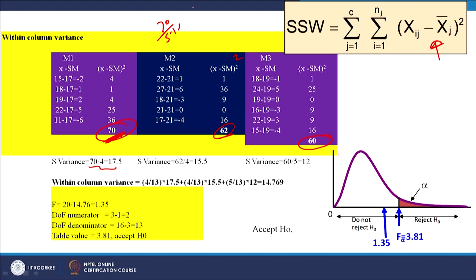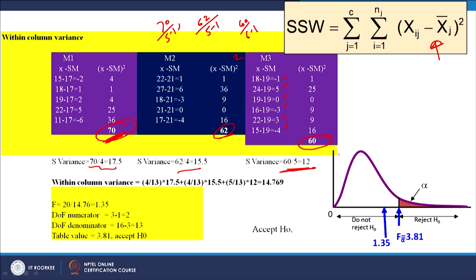Then 62 divided by 5 minus 1, because there were 5 units in group 2. Then 60 divided by how many samples here, 1 2 3 4 5 6, so 6 minus 1. So, 70 by 4, 62 by 4 and 60 by 5.